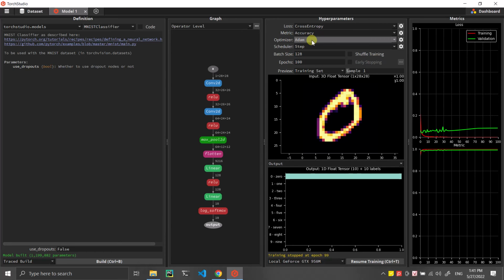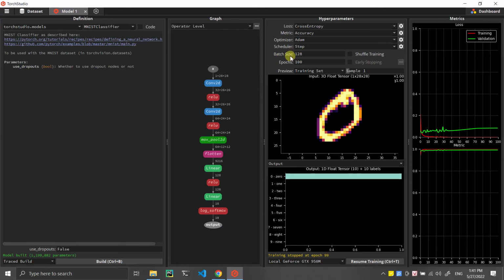About the optimizer, we can use Adam, SGD, or for example AdaS, a lot of optimizers, and we can customize here. For the scheduler, we can use step, multi-step, or one cycle, a scheduler for the model to learn faster and converge.